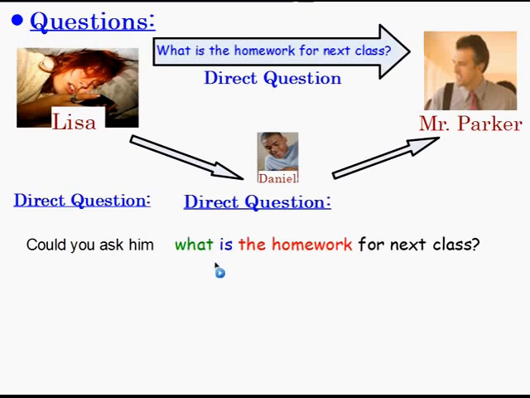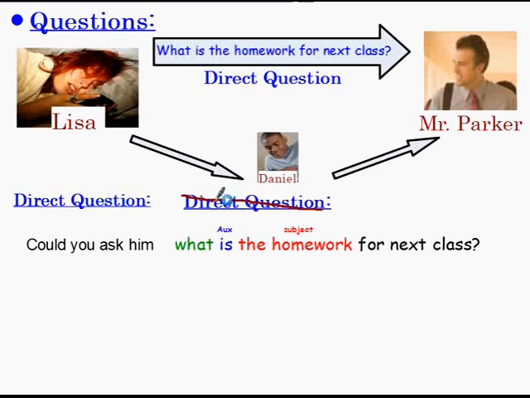But wait a second. This is not correct, okay? It looks correct, but it's not correct. And this is why, okay? If you look at this question, we have, what is the homework for next class? So a direct question always uses my auxiliary and then the subject, just like this. So what is the homework for next class? That's a direct question. But wait, before that, I also have a direct question. I have, could you ask him? That's a direct question. And another direct question, you know what? In English, we can't do this.